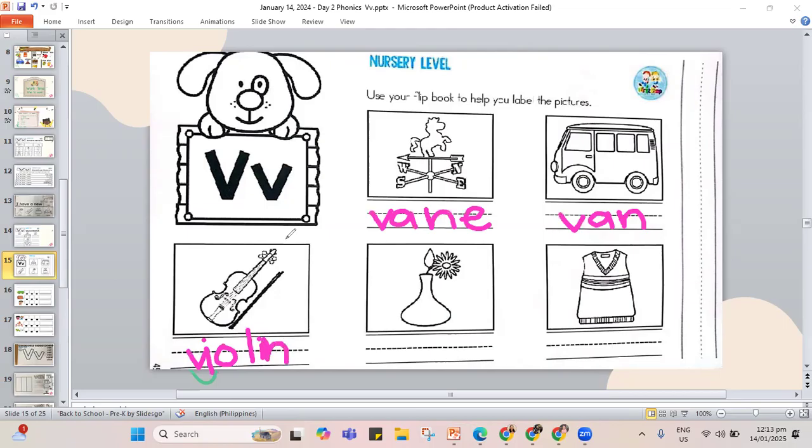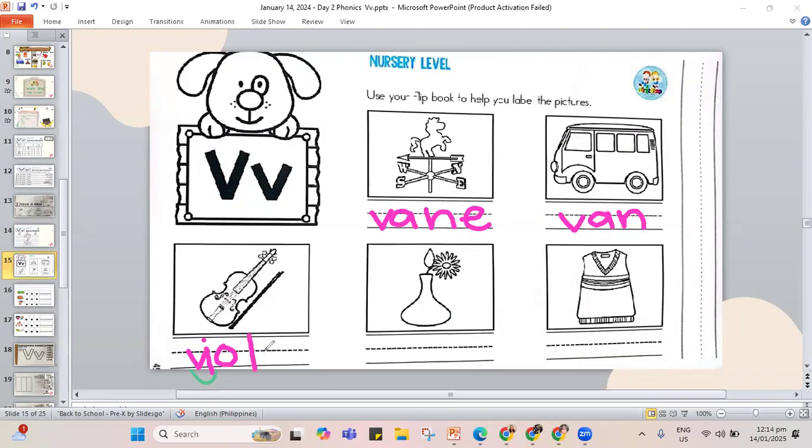Let me erase this one. Okay, so now that we have erased the letters in violin, let's go back.